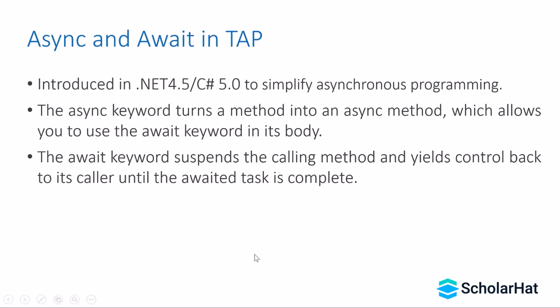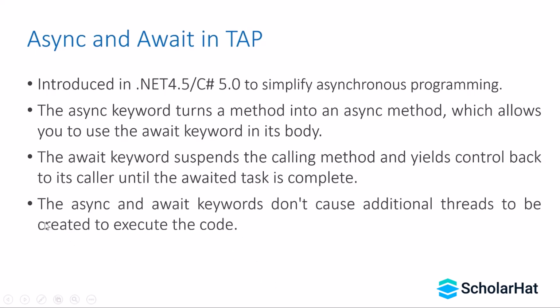If you remember, in the previous example we used the Wait keyword, GetAwaiter and GetResult methods. That Wait method is actually waiting for the asynchronous method execution to complete. But here you don't need to wait for the asynchronous method to complete. You can execute the next set of statements. One more thing to understand: the async and await keywords do not cause additional threads to be created to execute the code.